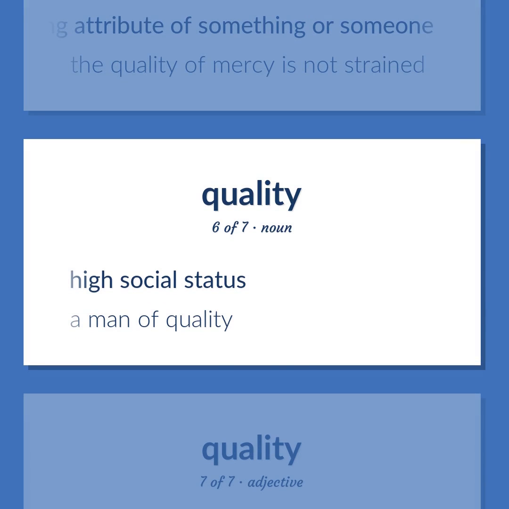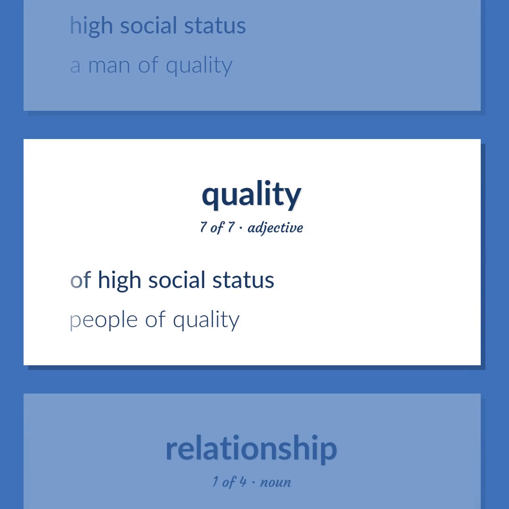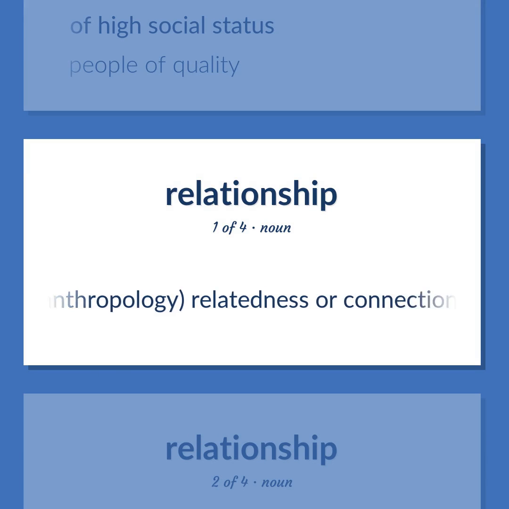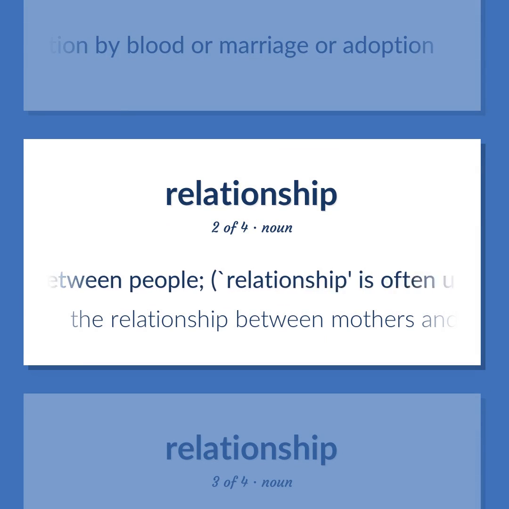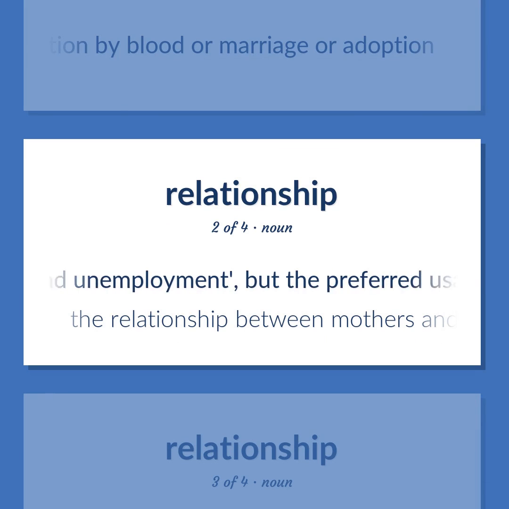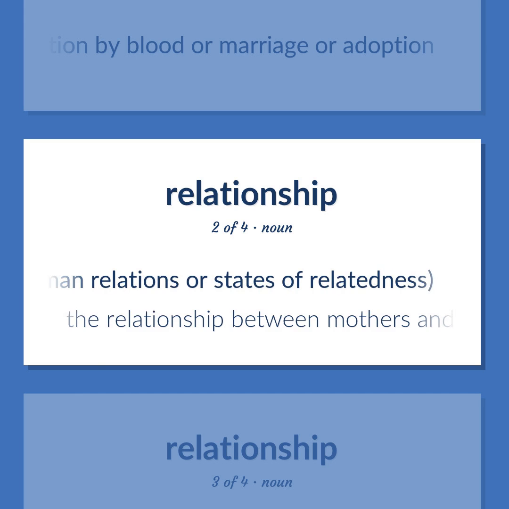High social status. A man of quality. Of high social status. People of quality. Anthropology: relatedness or connection by blood or marriage or adoption. A relation between people. Relationship is often used where relation would serve, as in, the relationship between inflation and unemployment, but the preferred usage of relationship is for human relations or states of relatedness. The relationship between mothers and their children.